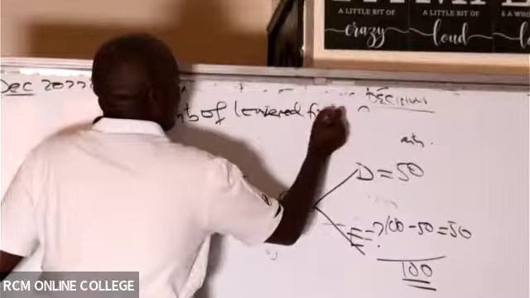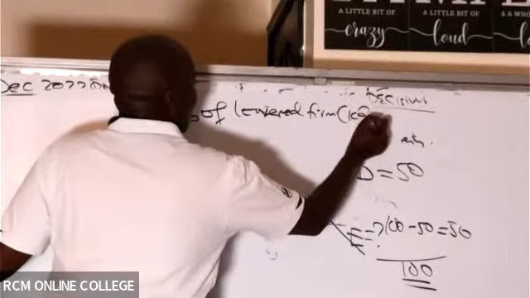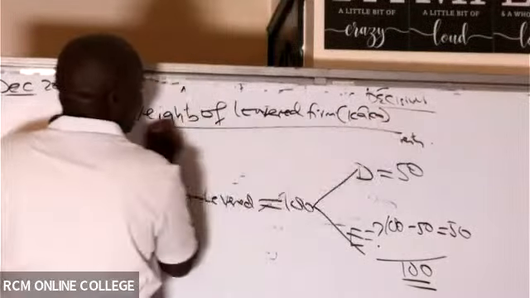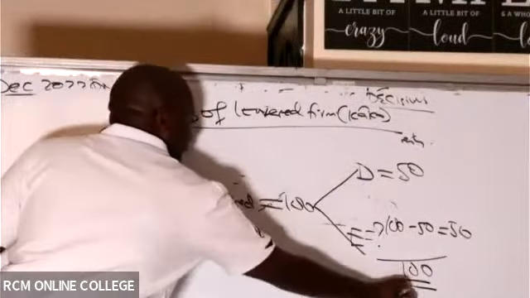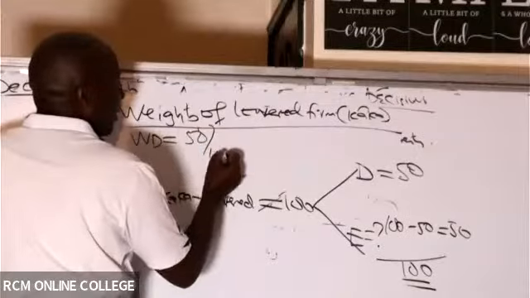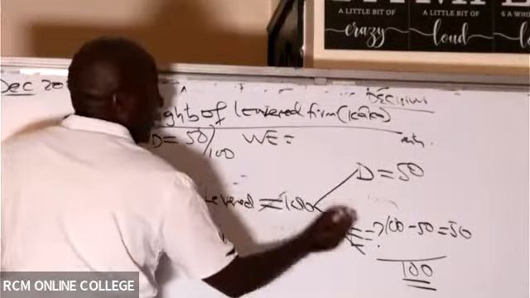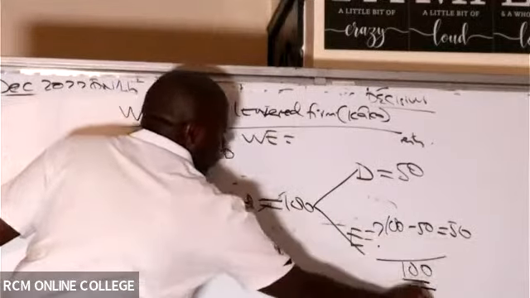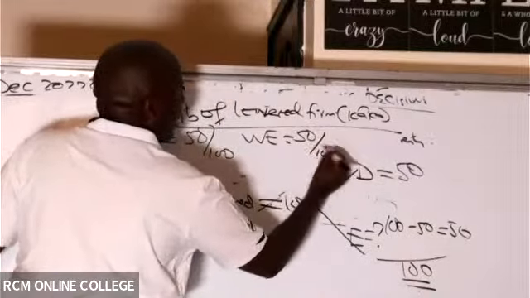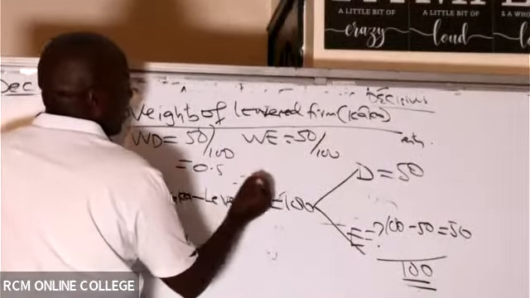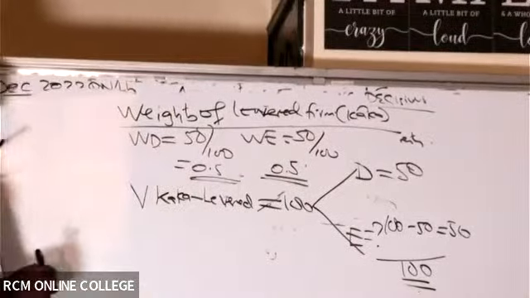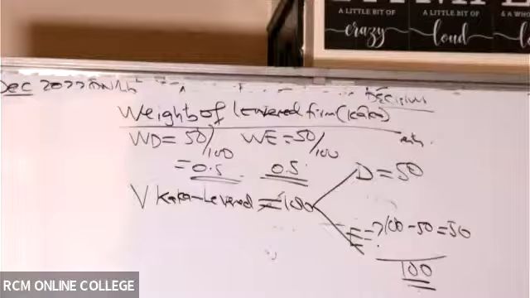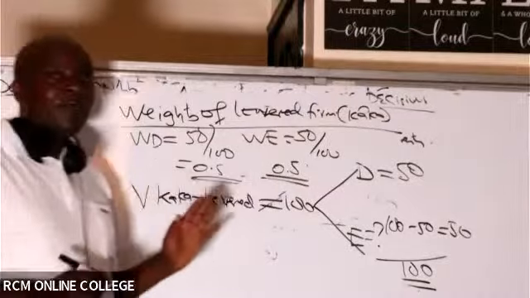Are you able to get the weights here? Levered firm, remember, is the one we are working on. So then we have here the weight of debt. The weight of debt will be 50 over 100. Then we have the weight of equity. I know the equity value. It's 50 over 100. So this gives me 0.5. So weight of debt is 0.5. Weight of equity is 0.5.